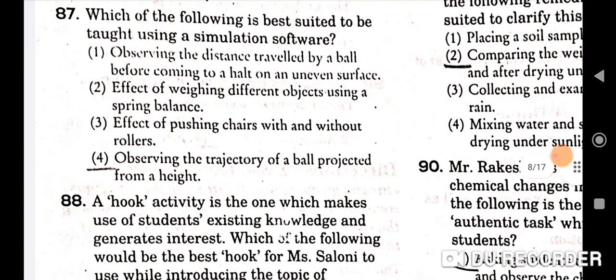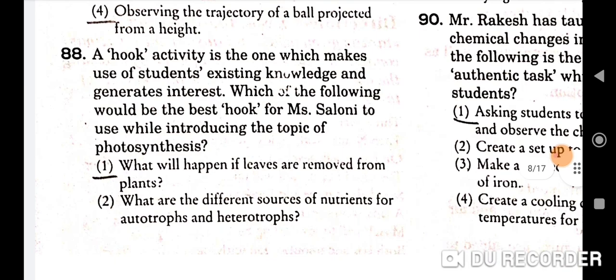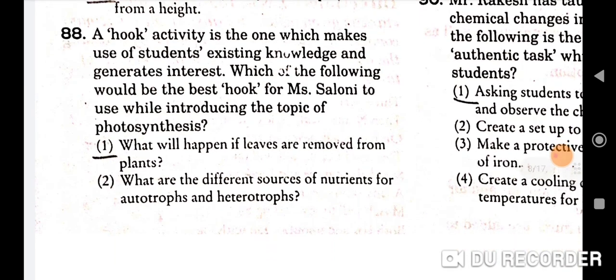87th question is, which of the following is best suited to be taught using a simulation software? Correct option is observing the trajectory of a ball projected from a height. Next question, a hook activity is the one which makes use of student existing knowledge and generates interest. Which of the following would be the best hook for Miss Saloni to use while introducing the topic of photosynthesis? Correct option is first, that is what will happen if leaves are removed from the plants.